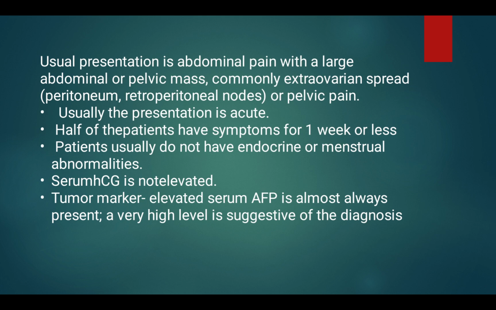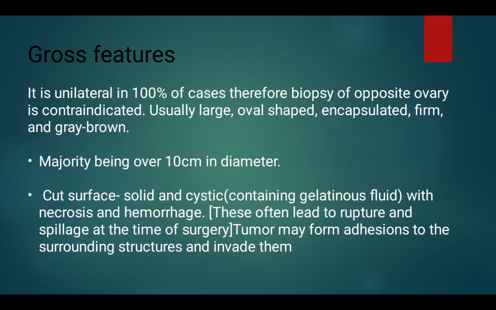Usual presentation is abdominal pain with a large abdominal or pelvic mass, commonly with extra-ovarian spread to peritoneum and retroperitoneal nodes, and the presentation is acute. Half of the patients have symptoms for 1 week or less. Patients usually do not have endocrine or menstrual abnormalities. Serum HCG is not elevated. Tumor marker, elevated serum AFP, is almost always present. A very high level is suggestive of the diagnosis.